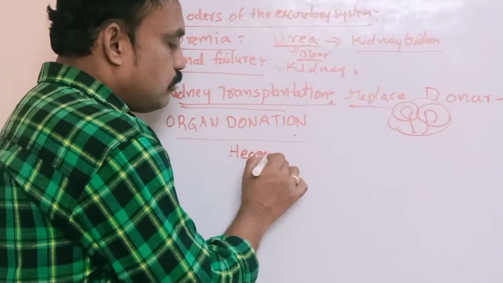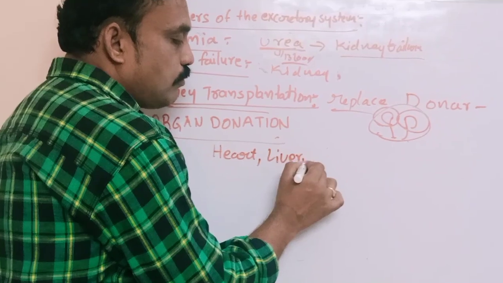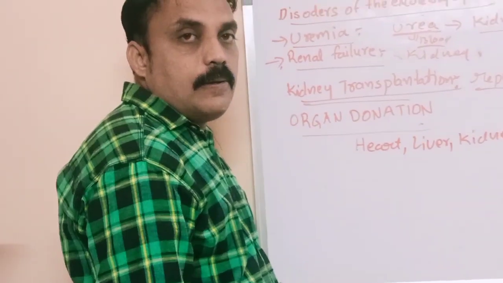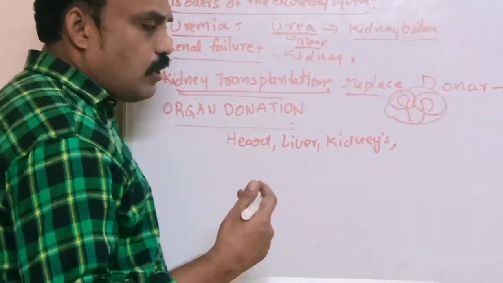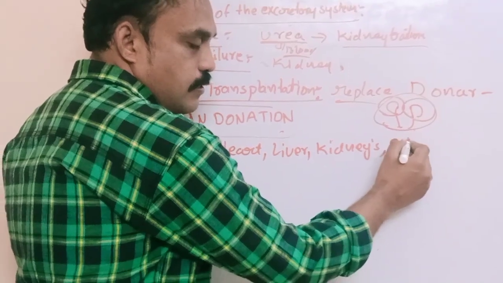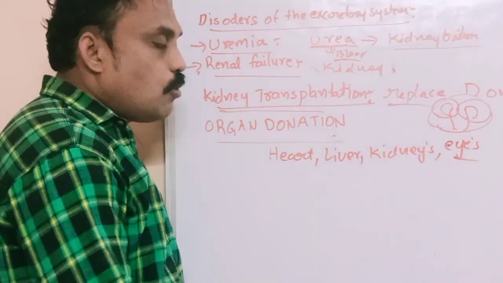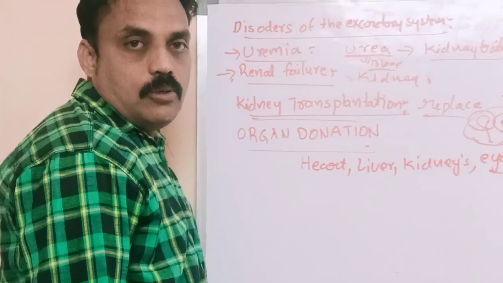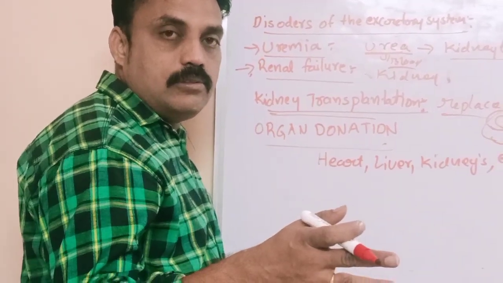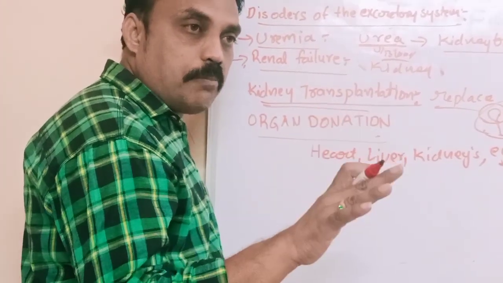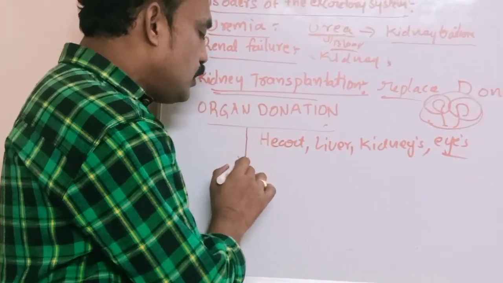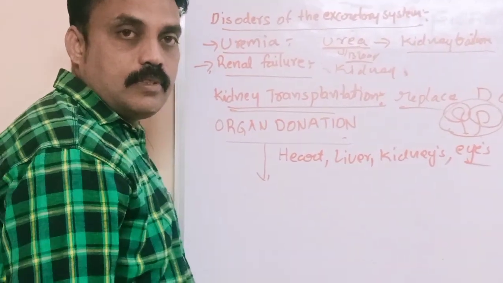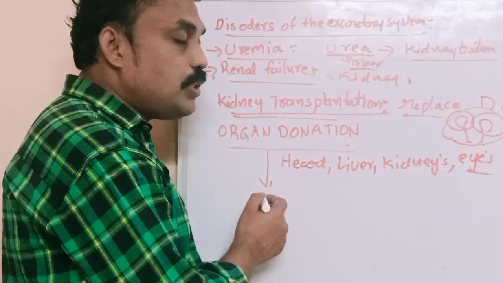Heart, liver, kidneys, and so many organs also. Eyes, very important. Like that, so many organs are donated. It gives life to others whose organs have failed or are not functioning properly. This organ donation gives another life to them. It gives life, so organ donation is very important.